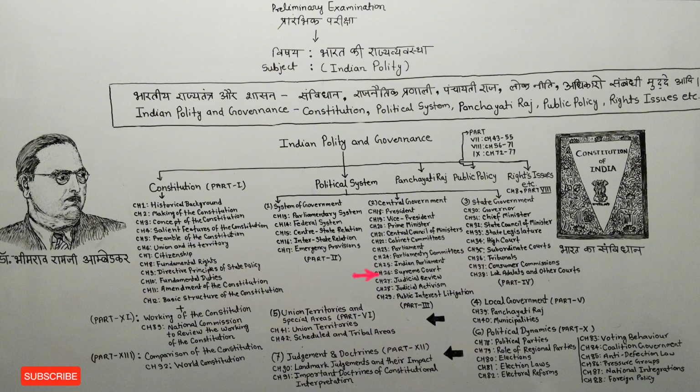Chapter number 26 tells us about the Supreme Court. Chapter number 27 tells us about the judicial review. Chapter number 28 tells us about judicial activism. Chapter number 29 tells us about public interest litigations.